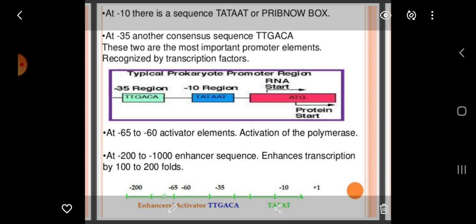At minus 10, there is a sequence TATAAT, which is also known as the Pribnow box. At minus 35, another consensus sequence TTGACA is present. These two are the most important promoter elements recognized by transcription factors. Now, typical prokaryotic promoter region